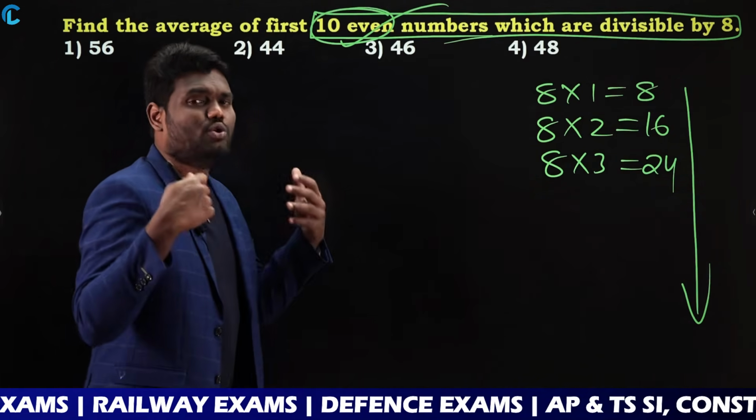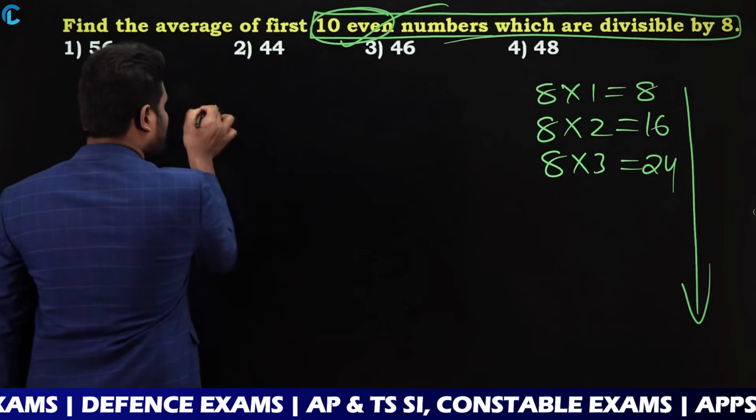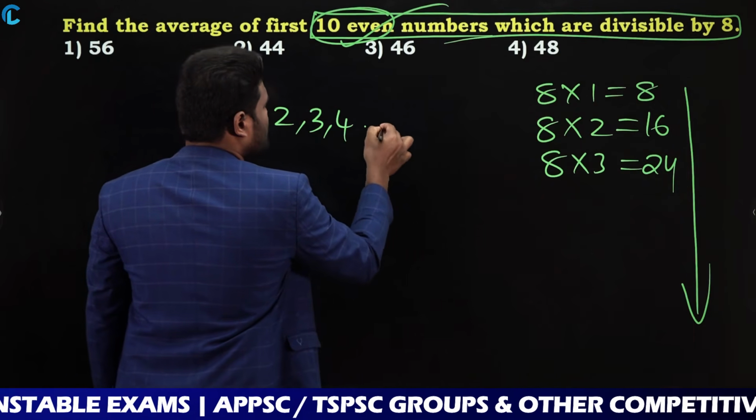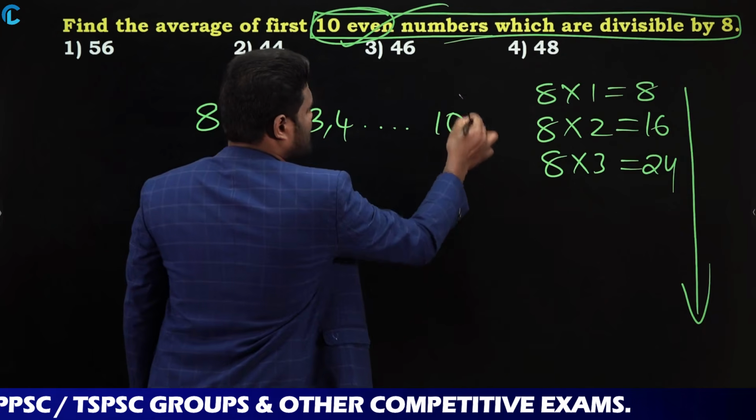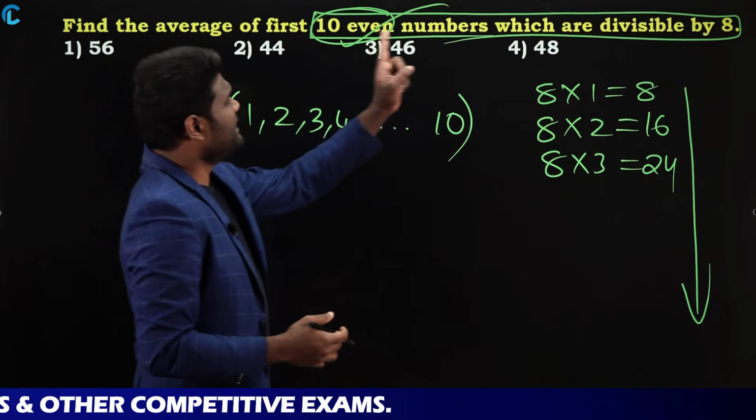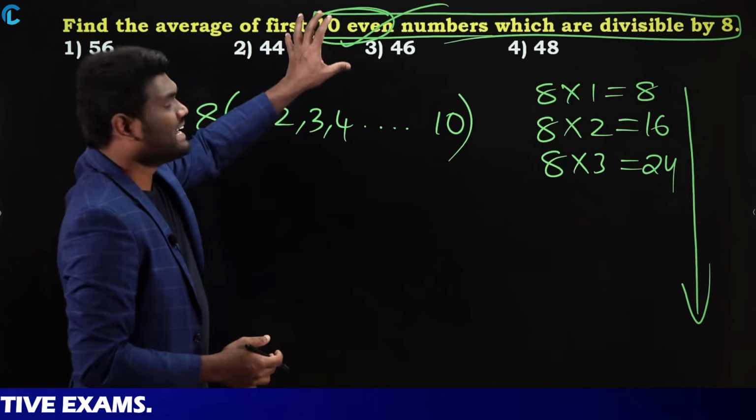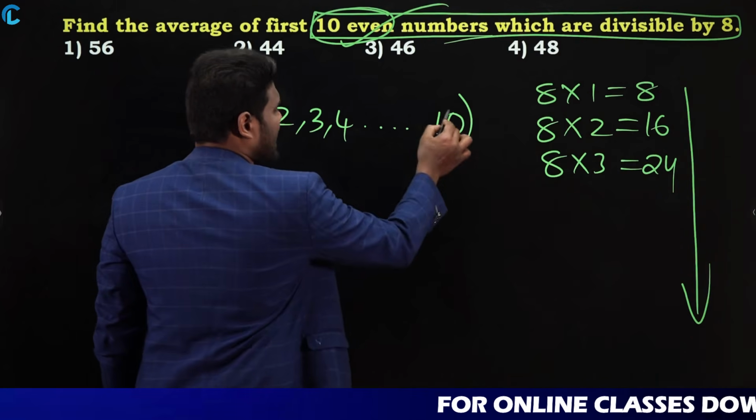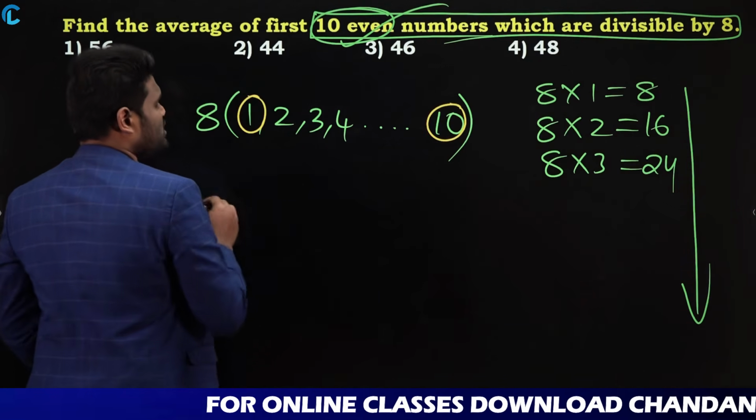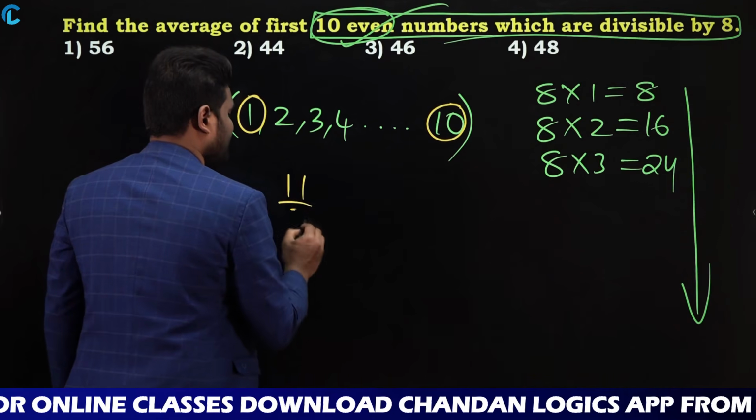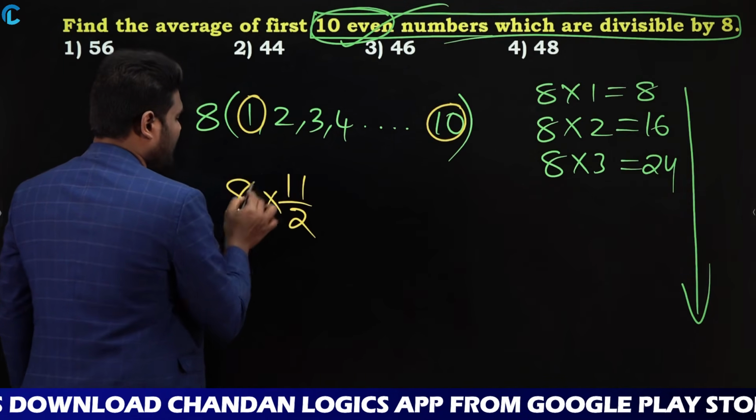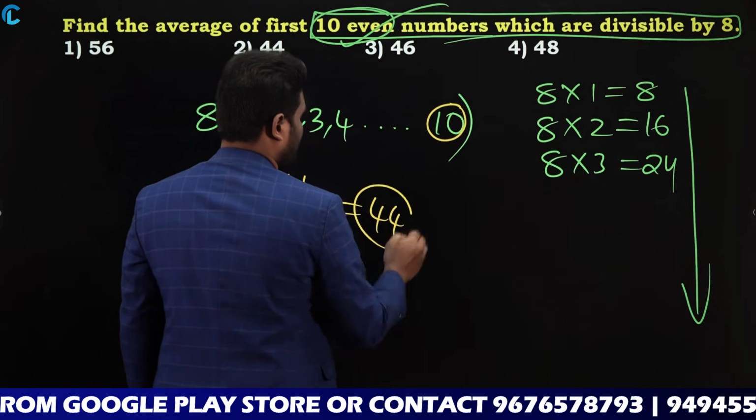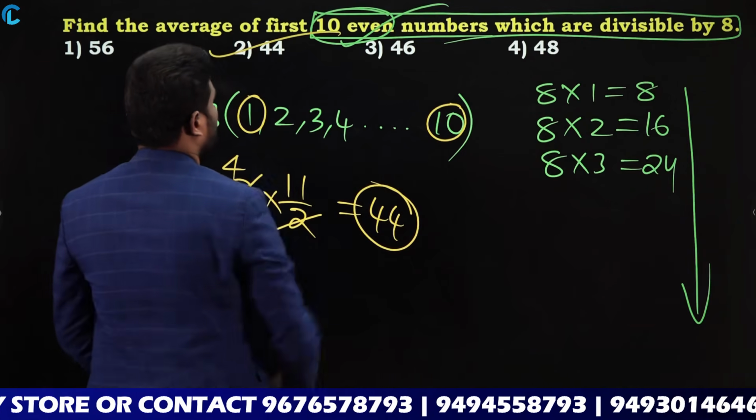First 10 even numbers means you just take the first 10 numbers. If you take 8 common, this is going to be 1, 2, 3, 4, and so on, till 10 numbers. Now you are asked to find the average of 10 even numbers which are divisible by 8. So simply calculate, the given series is in arithmetic progression. As the given series is in arithmetic progression, the highest number is 10, the lowest number is 1. So 10 plus 1 by 2, that is 11 by 2, into 8. Now 8 cancels in 2, 4 times. 4 into 11 is going to be 44. So the answer for this question is nothing but 44.